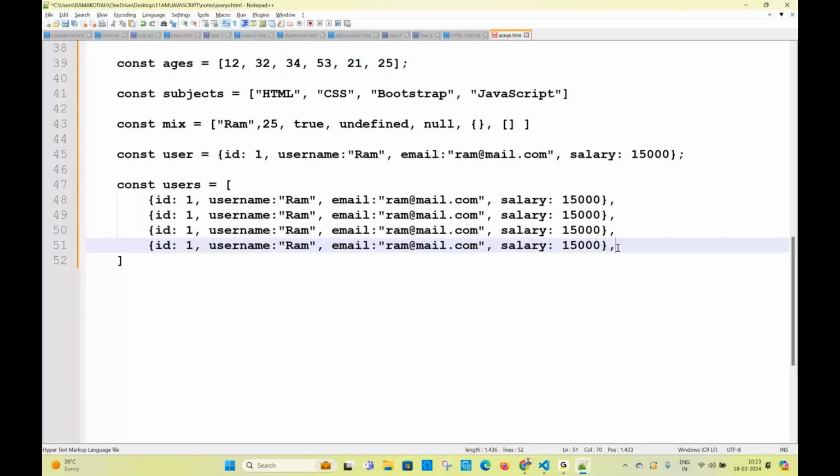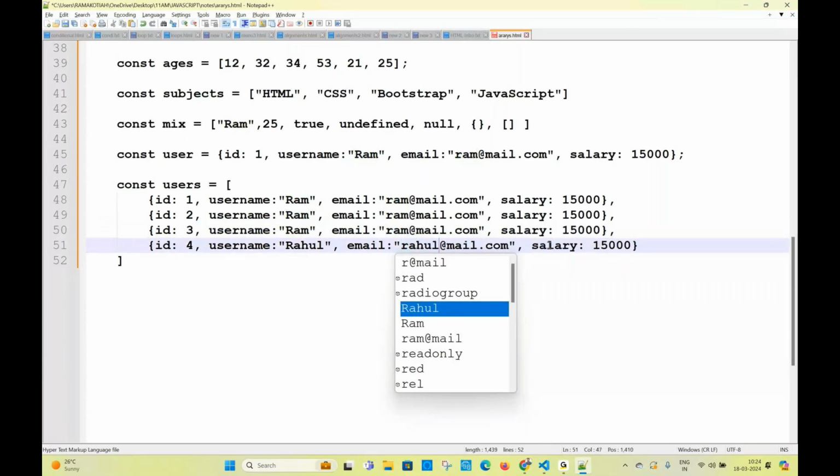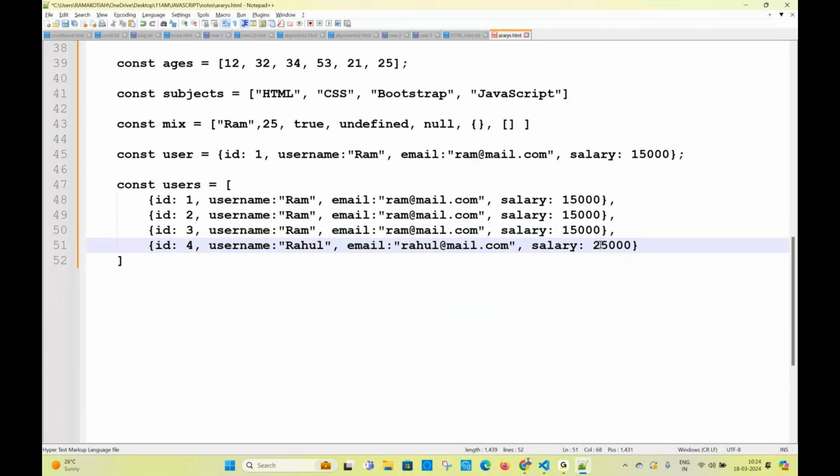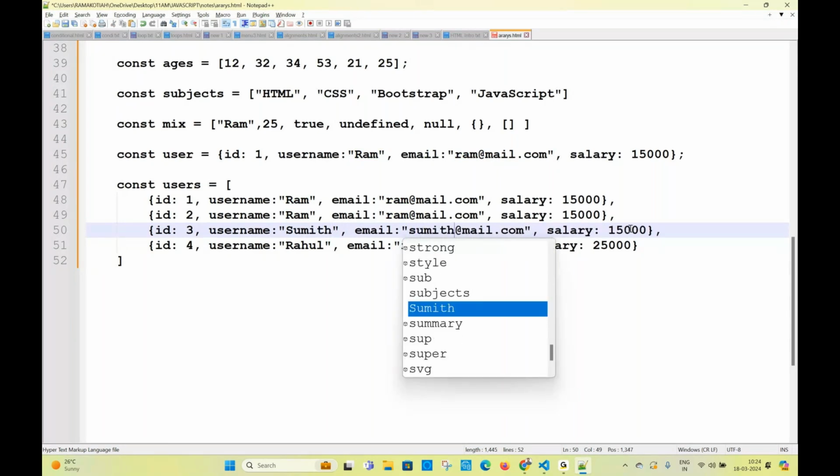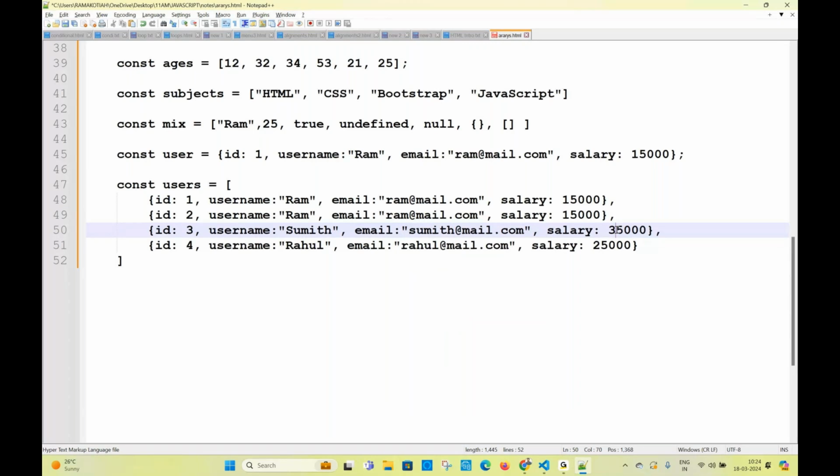Right. So let us make the data id2, id3, id4. Right. So Rahul, who is Rahul? You. So let us write some dummy mail ID. Rahul. Okay. Right. Salary. What is the salary you need? Can I make it 25? Okay. What is the next person? Sumit, yes, I forgot your name. Some dummy information I'm taking. Okay? Right. So user two. Your name? Akhil. So I will collect everybody's information.